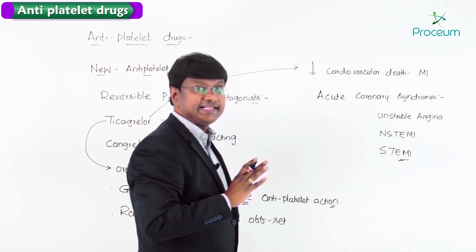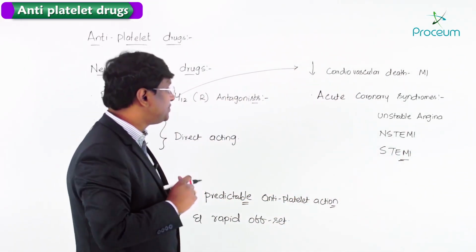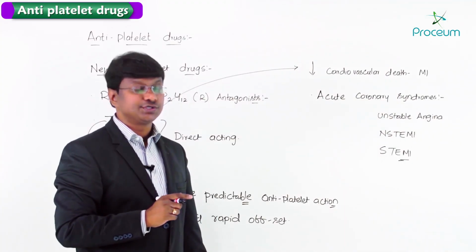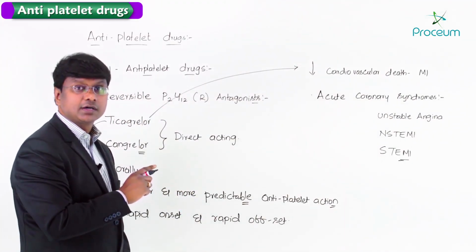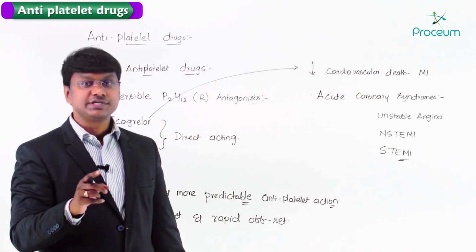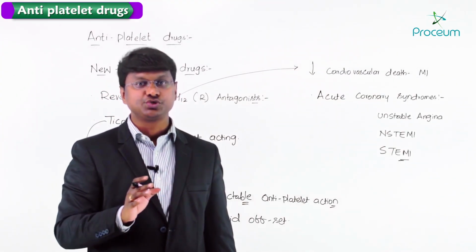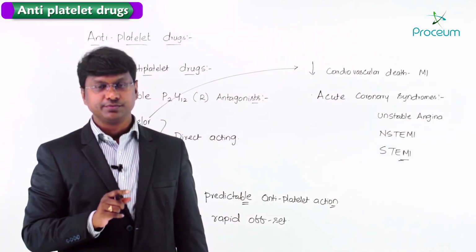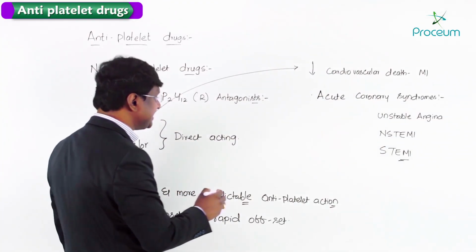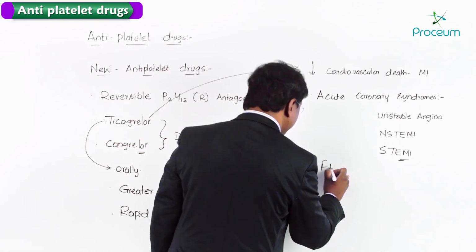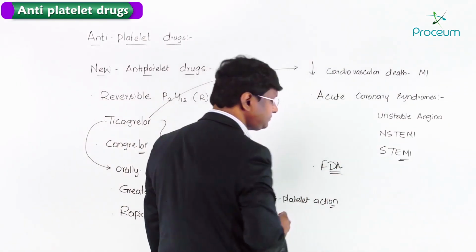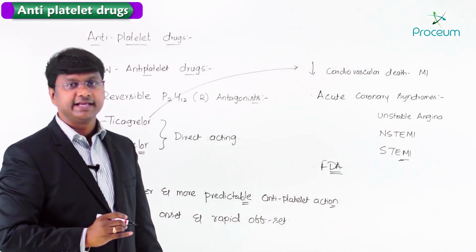So these three are the clinical entities included in acute coronary syndrome, and ticagrelor is found to demonstrate a greater reduction in cardiovascular death than clopidogrel in patients with acute coronary syndrome. And this ticagrelor is recently approved by the FDA.